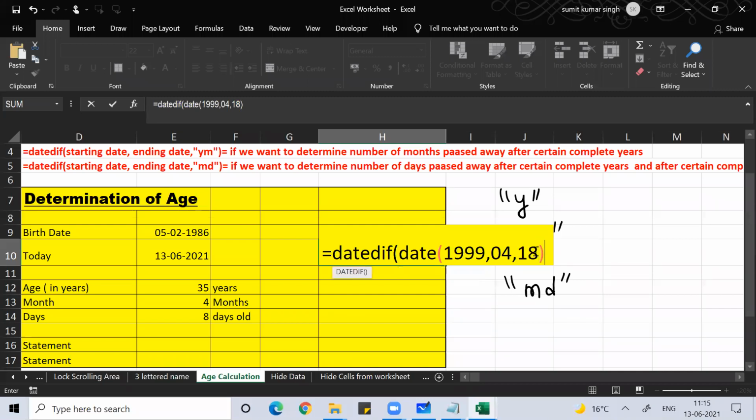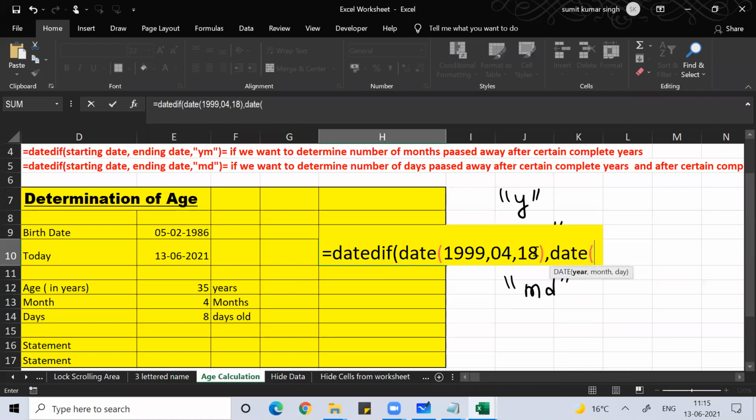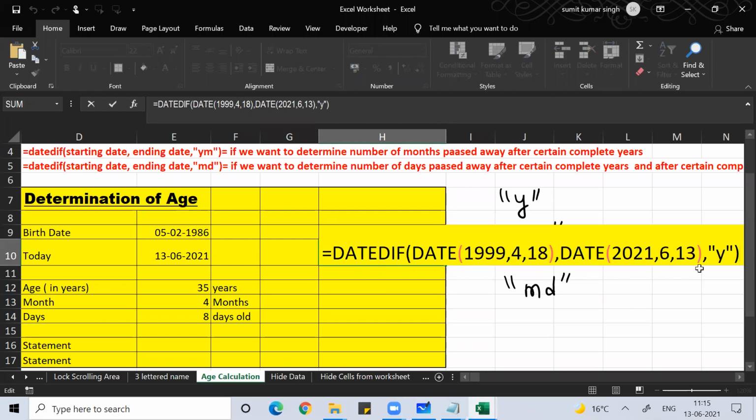This is the starting date, now the ending date. For the ending date, you can again write DATE equal to 2021, comma, which month is going on, 6, then day 13. Then for year, you put double quote Y, double quote, close bracket, enter. So you are 22 years old, Vinay.